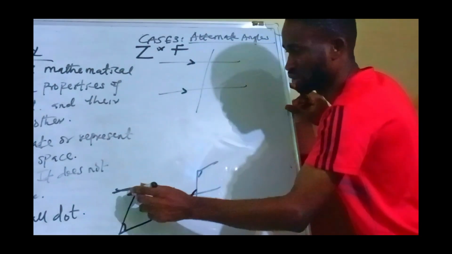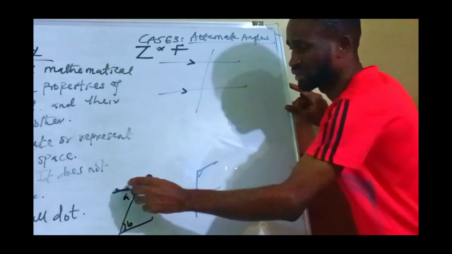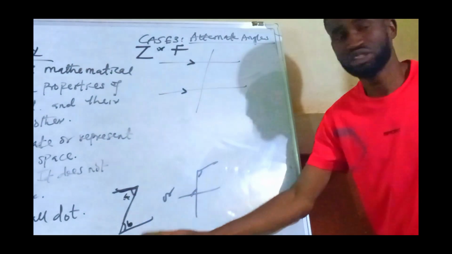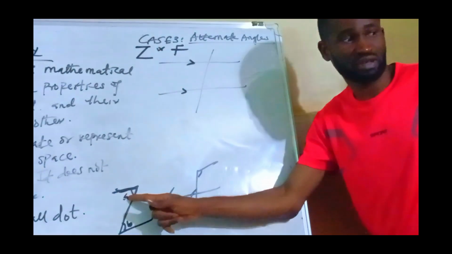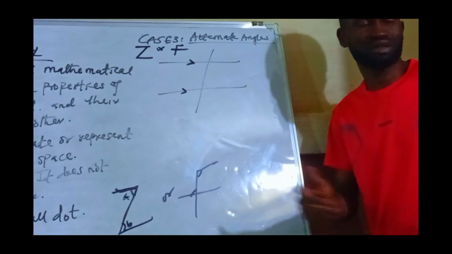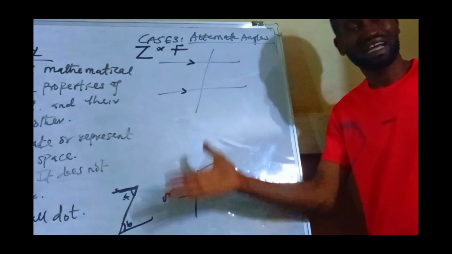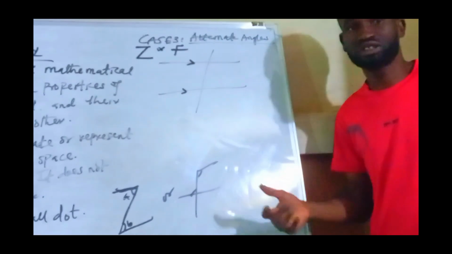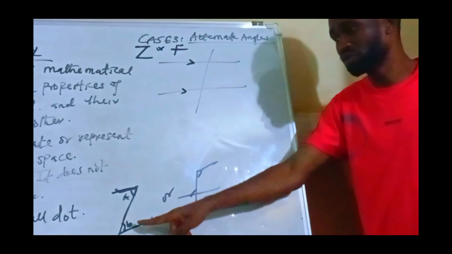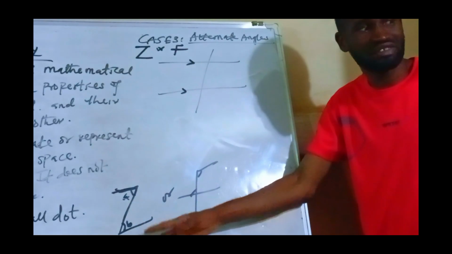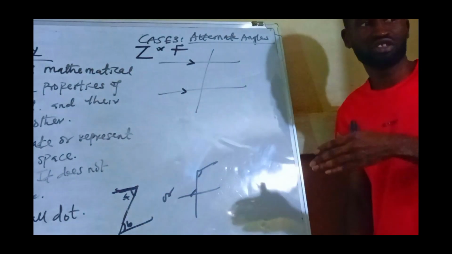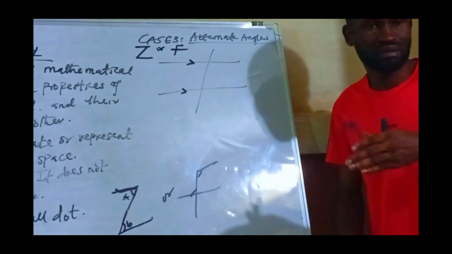So if I have A here and I have B, now this angle is alternate to B. Now what does it imply? If two of them are equal, it means that if A is 40, for example, B is 40. Have you seen? So in this topic, you don't need to be solving. Once you understand the principles guiding this topic, you will notice that your life will be very easy. So if I know that A is 40, I don't need to start solving B. I will just tell the examiner that B is also equal to 40, and the reason for that is that the two of them are alternate angles.